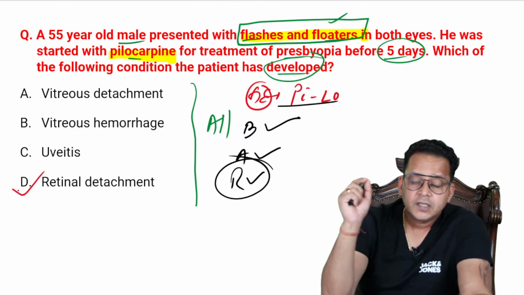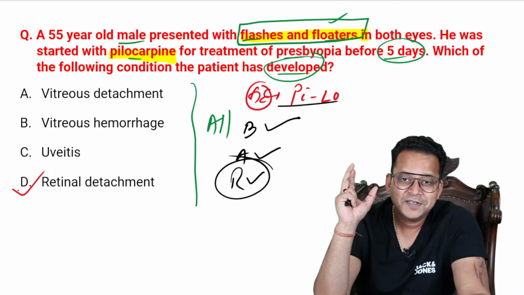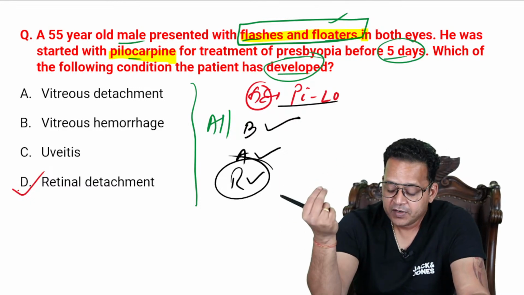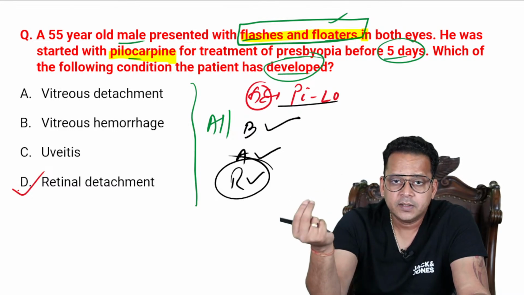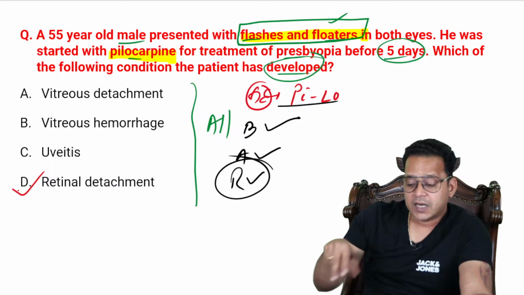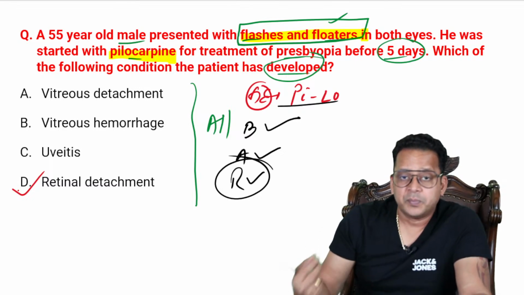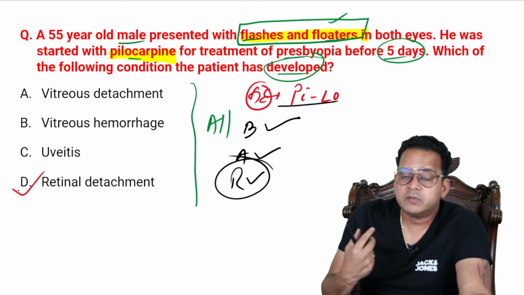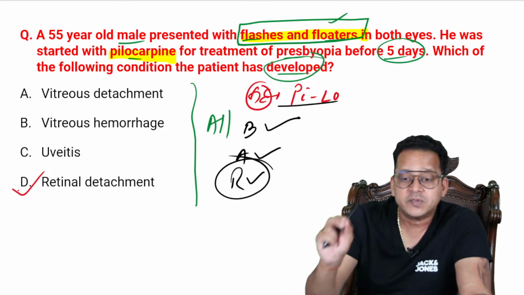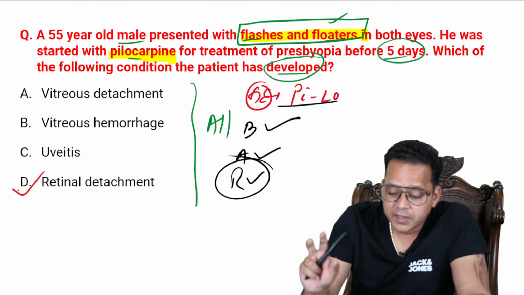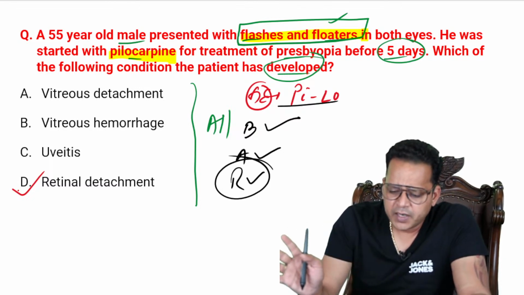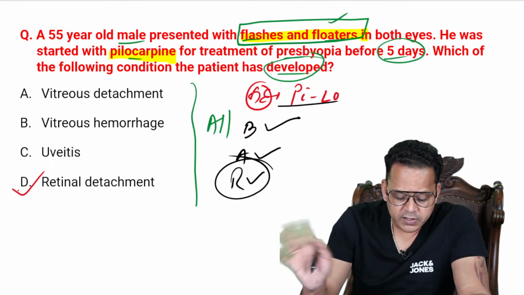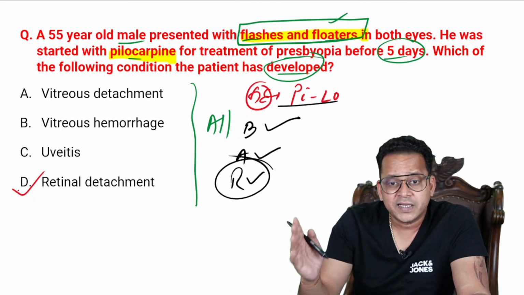Now see, in earlier years the MCQs were like this: which of the following is a side effect of pilocarpine? And you'll find the answer is retinal detachment. But now they'll give you a clinical case, because the patient will not come to you and say, doctor, I have developed retinal detachment, right? He'll give you the symptoms, and based upon the symptoms you have to make a diagnosis. All right. So you might go right, you might go wrong, and we are not here to judge each other, right? So let us go wrong here so that we go right in the exam.